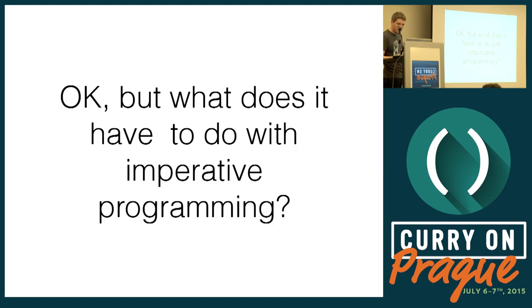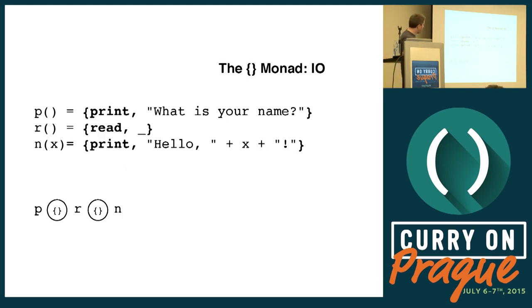Another thing you may ask is, okay, but now if I have a function that has this p, r, n sequence, then this enclosing function is now doing I/O. In pure functional languages, this is why they don't let you evaluate this in place. Any function that wants to call this sequence has to return this expression as its return value all the way up to the main function of the program, and then it returns to the runtime, and the runtime evaluates it lazily. But this is a detail that we don't care about.